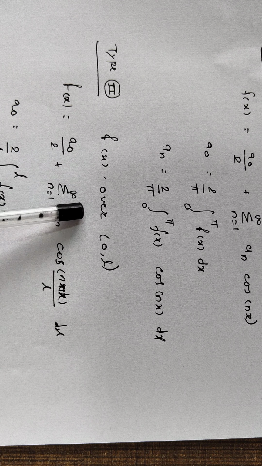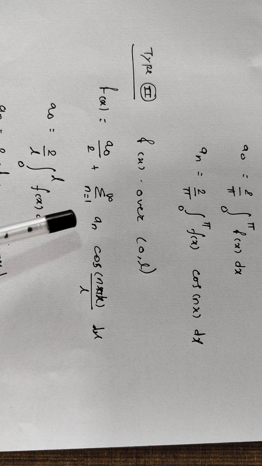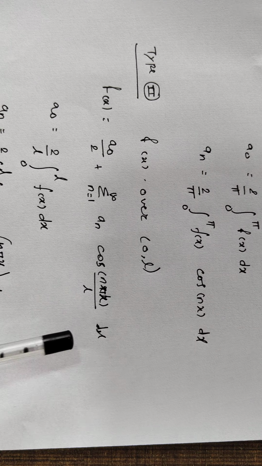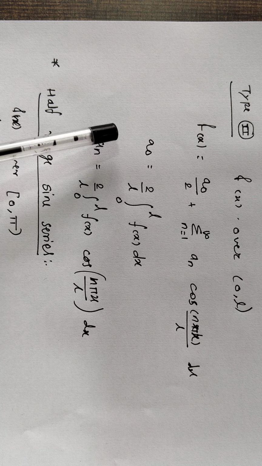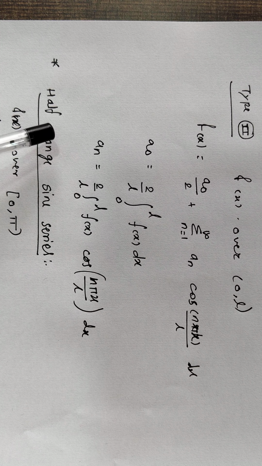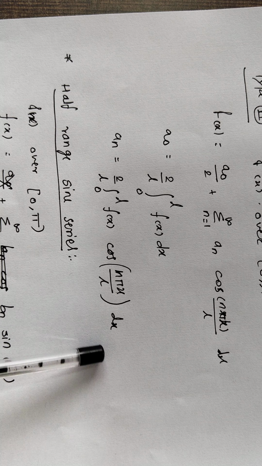Type 2: f of x over 0 to L. f of x equal to a0 upon 2 plus the sum with n equal to 1 to infinity of an cos n pi x upon L. So a0 is 2 upon L integration 0 to L f of x dx, an equal to 2 upon L integration 0 to L f of x cos n pi x upon L dx.